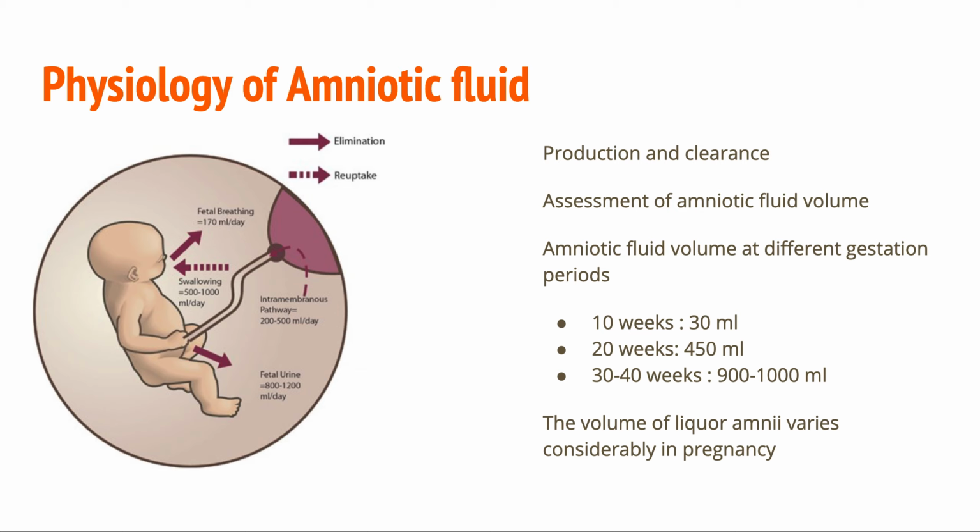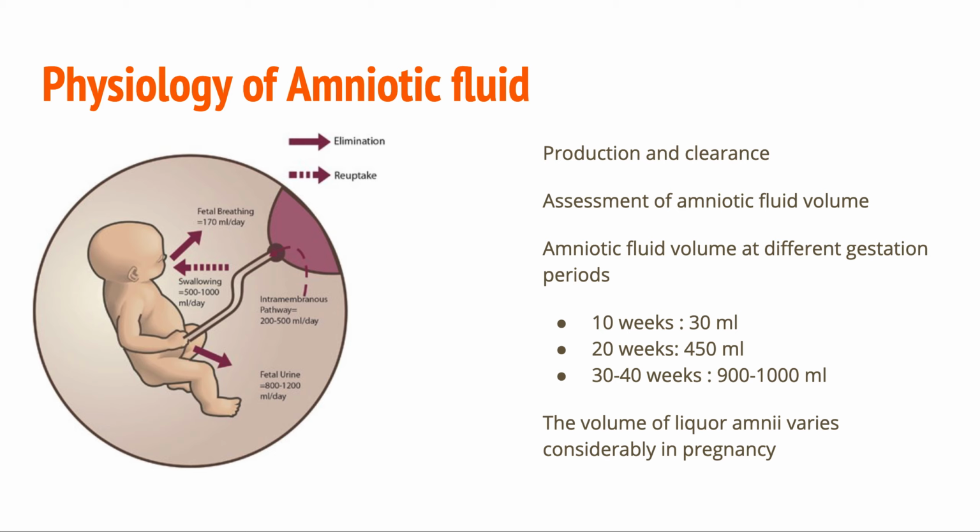Physiology of amniotic fluid. Now we will discuss its production and clearance. What happens in the first half of pregnancy? The fetal skin allows diffusion, and amniotic fluid is almost fetal extracellular fluid. After 20 weeks, as the fetal skin becomes keratinized, this diffusion is impaired. In the second half of pregnancy, the fetal kidney becomes active and fetal urine becomes the main source.